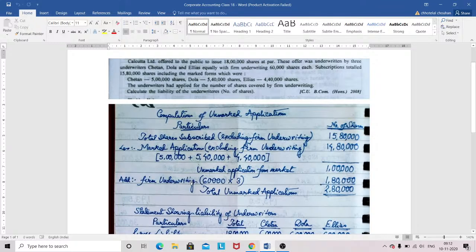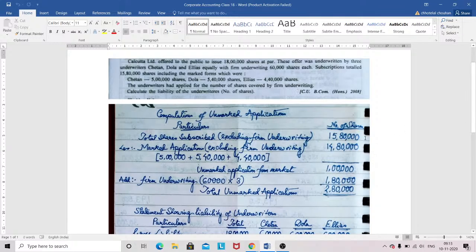We are treating the firm underwriting as unmarked, that's why we are adding it here, because the method said so. This is a very, very important part. When this word is mentioned, underwriter applied for the number of shares covered by the firm underwriting, that is all the underwriters have applied, no single person applied. So the benefit will be given to all of them, not an individual underwriter. So as the unmarked firm underwriting is given to all of them, it will be considered as unmarked, because no name is mentioned.